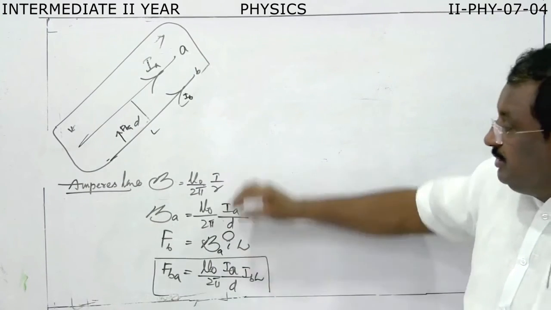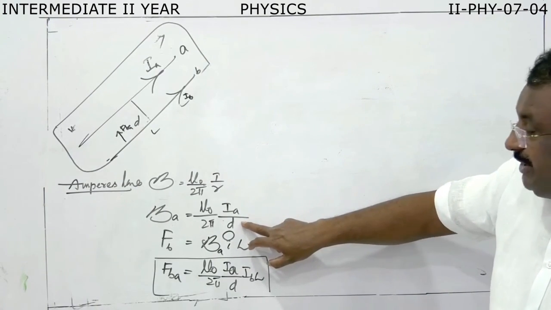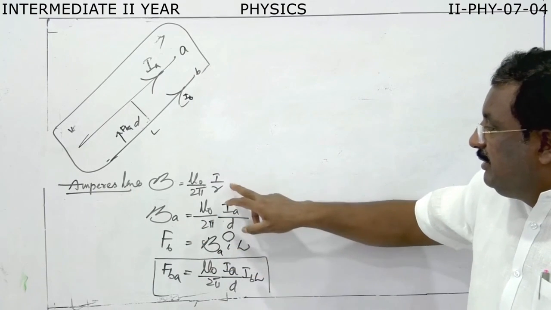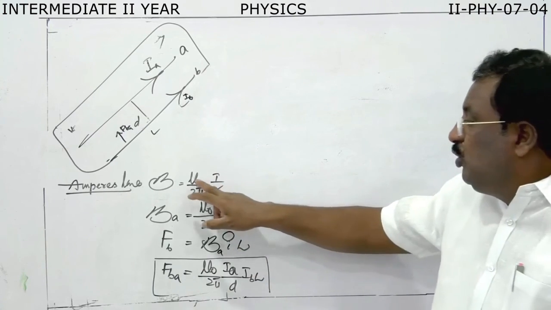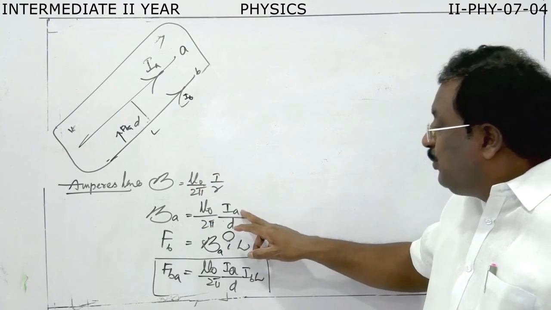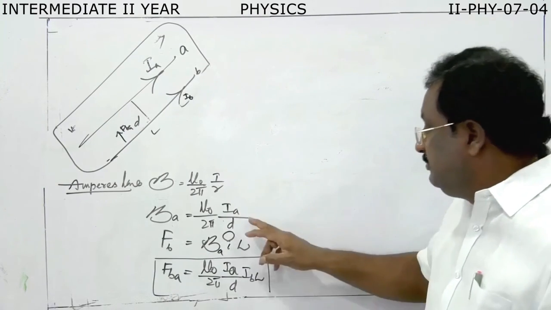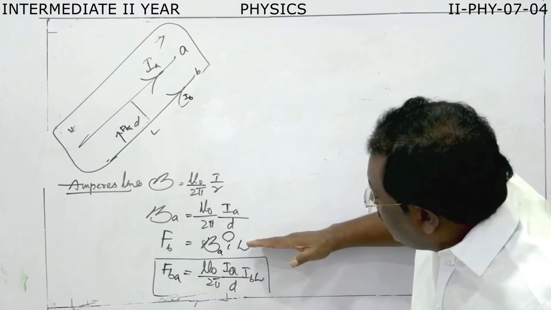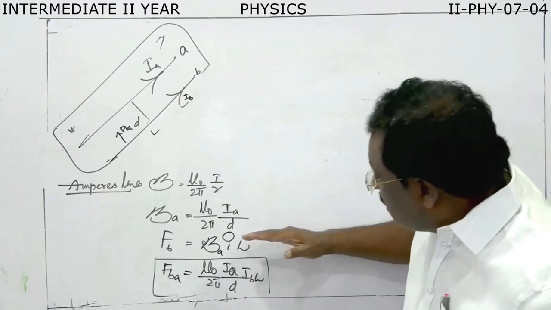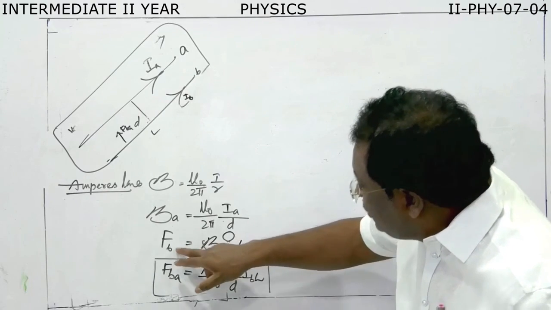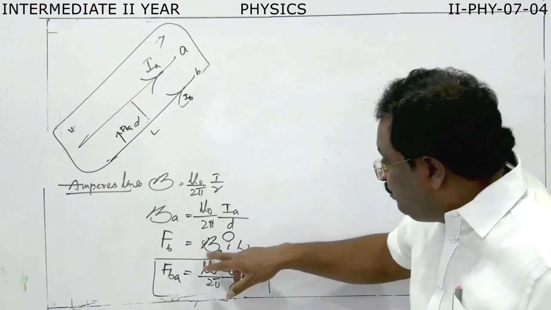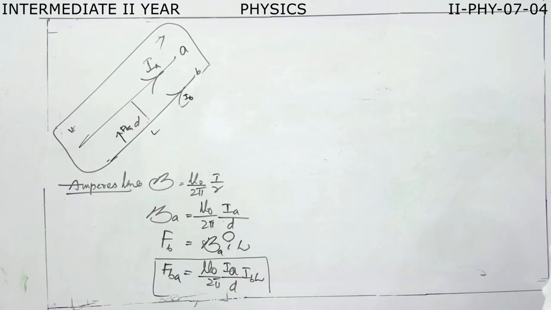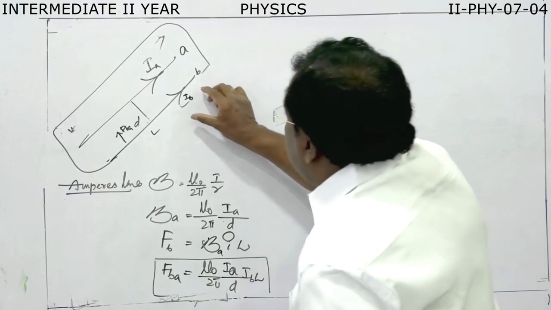Now, do you understand? So what is this? The magnetic field due to the conductor A. We can write this as per Ampere's law, mu naught by 2 pi, I by R, where I is the current in the conductor A. Now this is the force on B. In this magnetic field, we are keeping another current carrying conductor. This other current carrying conductor B experiences force. We can write force as BIL. Here B is equal to BA. Now you take this conductor B.